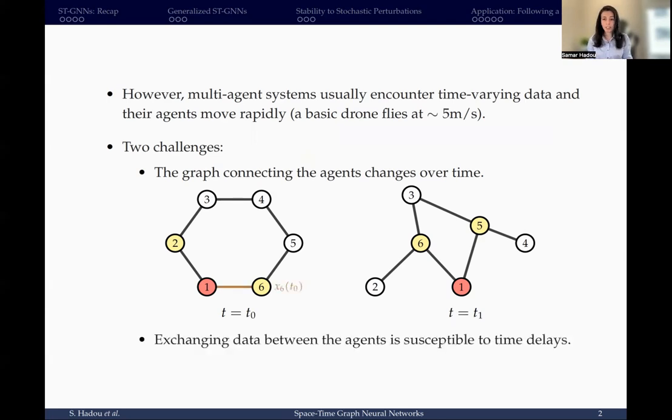Second, data aggregation is susceptible to time delays. That is, when an agent transmits its data, this data will only be available to their neighbors in the next time step. But by that time, every agent will have already acquired new data, which means that the nodes make their predictions based on outdated information.